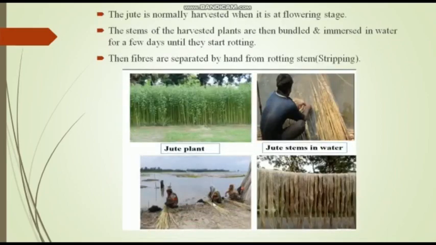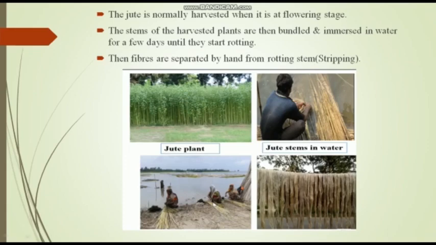The jute is normally harvested when it is at its flowering stage. The stems of the harvested plants are then bundled and immersed in the water. They are kept in the water for a few days so that the stems of the jute plants start rotting in the water. And when they are rotted, the fiber is then separated from the stem of the jute plant.